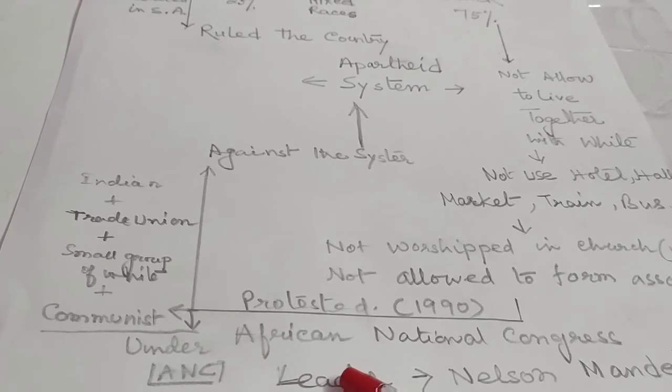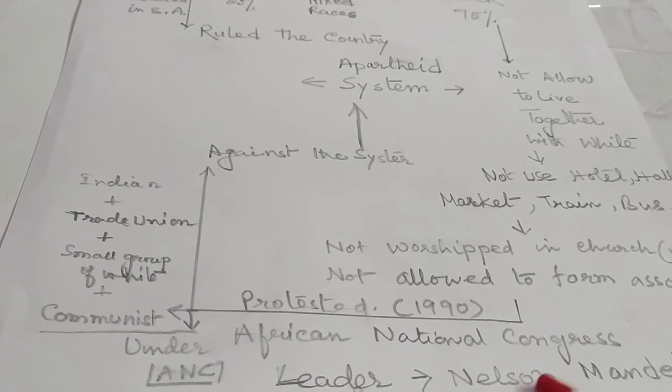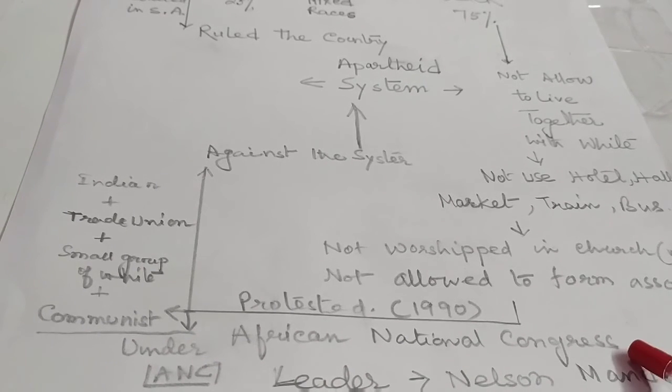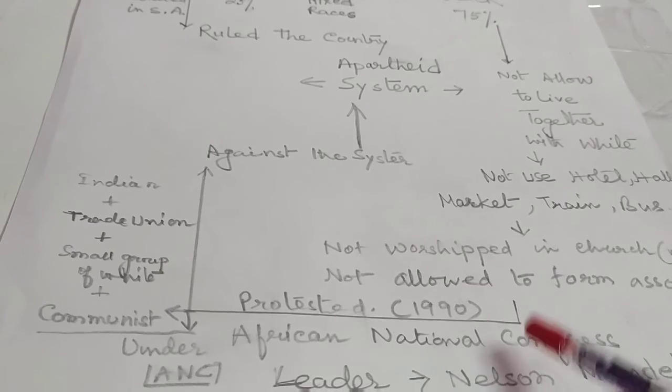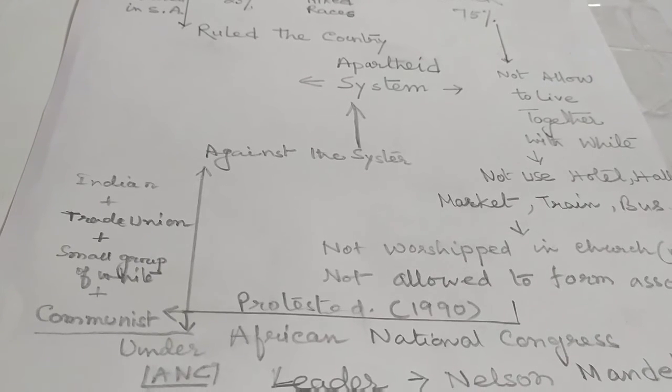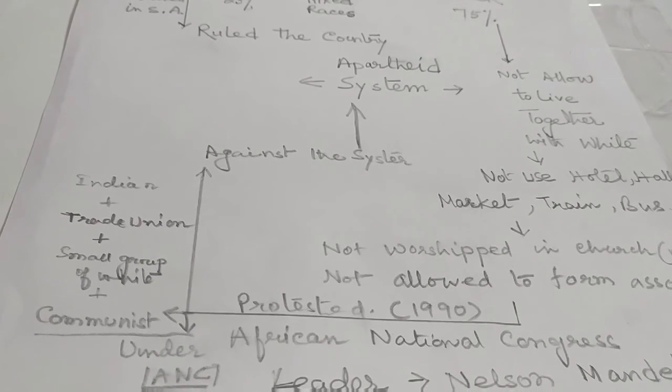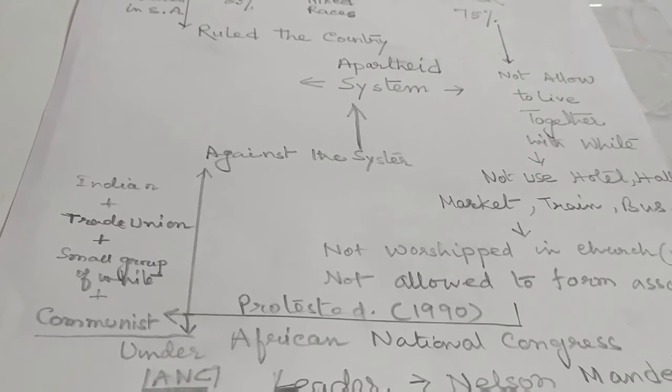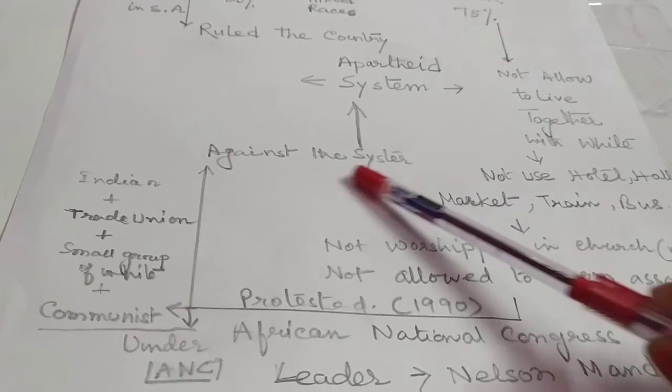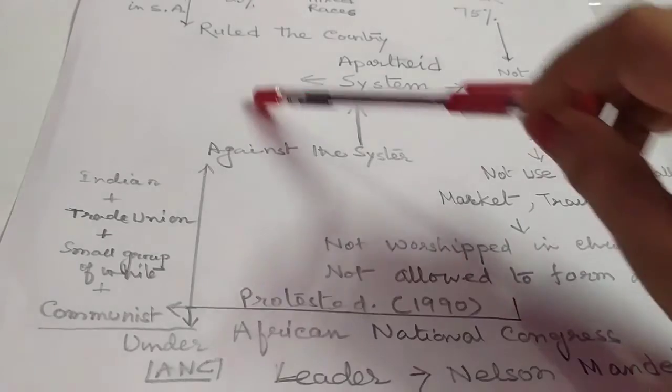Who was the leader of this? Nelson Mandela was the leader of this party. So you are clear? Okay.